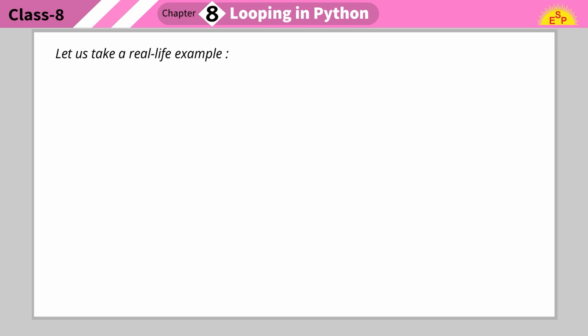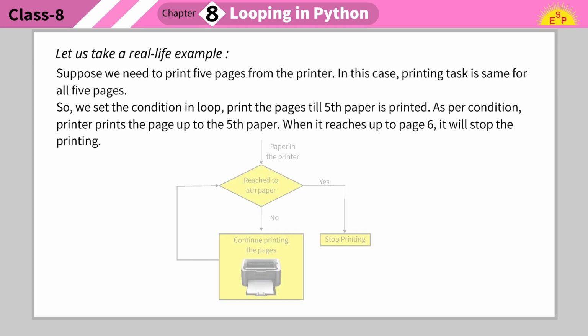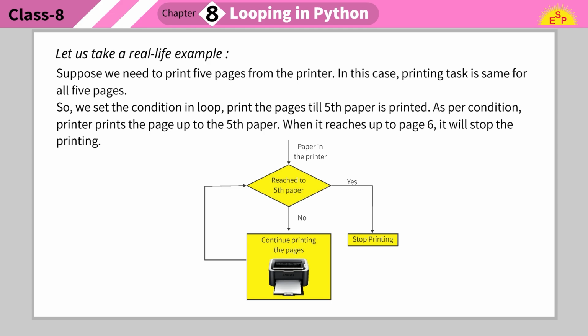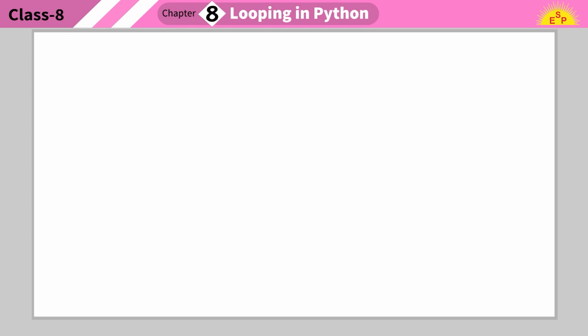Let us take a real-life example. Suppose we need to print 5 pages from the printer. In this case, printing task is same for all 5 pages. So, we set the condition in loop, print the pages till 5th paper is printed. As per condition, printer prints the page up to the 5th paper. When it reaches up to page 6, it will stop the printing.